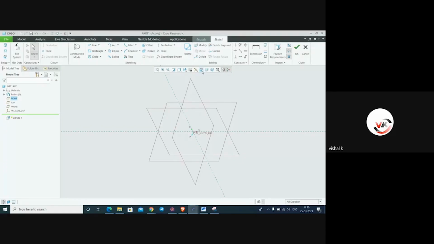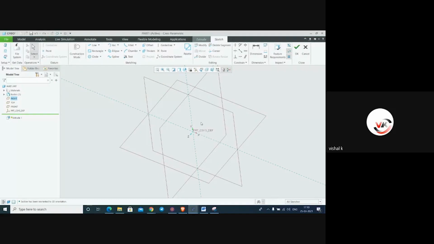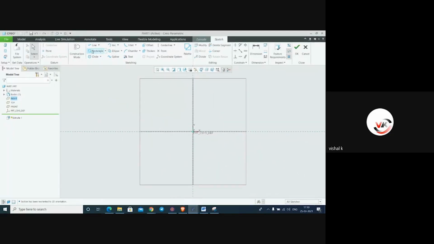For that you have to select this option, Sketch View. Again I rotate this with the middle scroll and drag. It will rotate with the single middle scroll button. So from here we'll make one rectangle normal to the screen. We'll make a simple object, just like a rectangle I have made here.